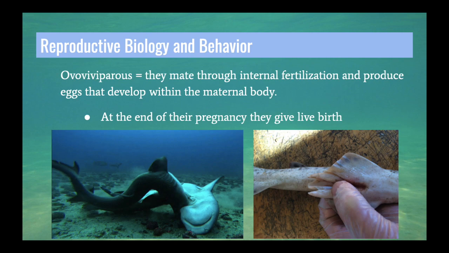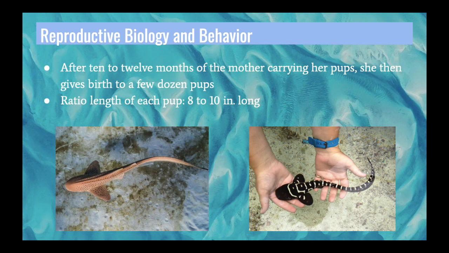Reproductive biology and behavior. Leopard sharks reproduce by internal fertilization and produce eggs that develop within the maternal body. At the end of their pregnancy, they give live birth. After 10 to 12 months of the mother carrying her pups, she gives birth to a few dozen. Each pup is around 8 to 10 inches long.